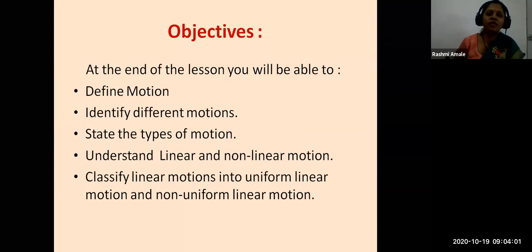At the end of the lesson, you will be able to define motion, identify different motions, state the types of motion, understand linear and non-linear motion, classify linear motions into uniform linear motion and non-uniform linear motion.